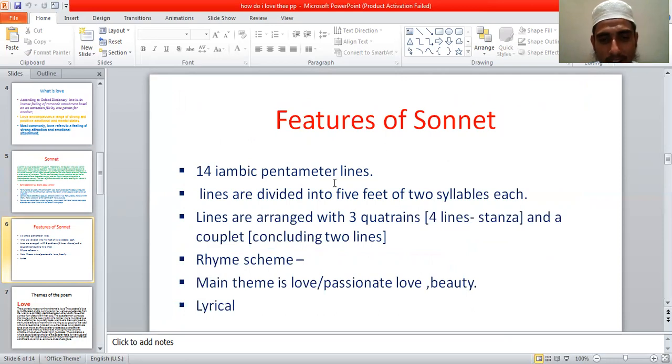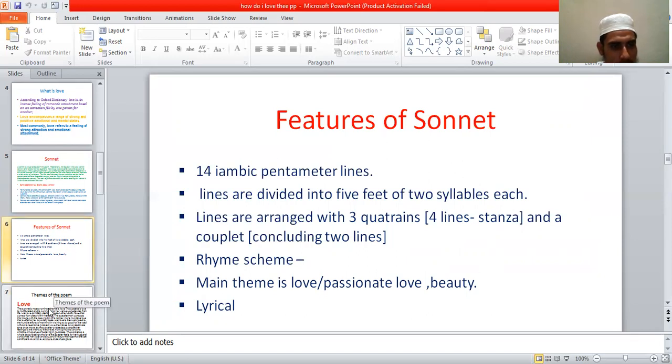It is the most important characteristic of a sonnet that it has fourteen iambic pentameter lines, and the lines are divided into five feet of two syllables each. Lines are arranged within three quatrains, four-line stanzas, and a couplet. Rhyme scheme. The main theme is love or passionate love or beauty, and the sonnet must be lyrical. These are the features of a sonnet.